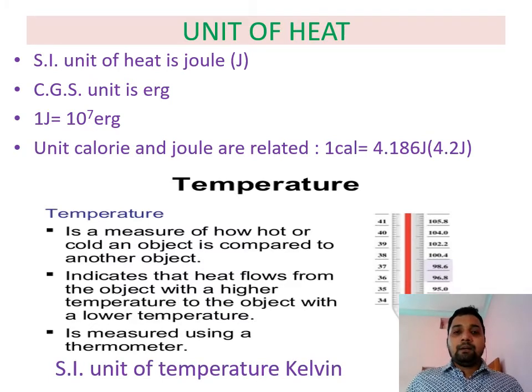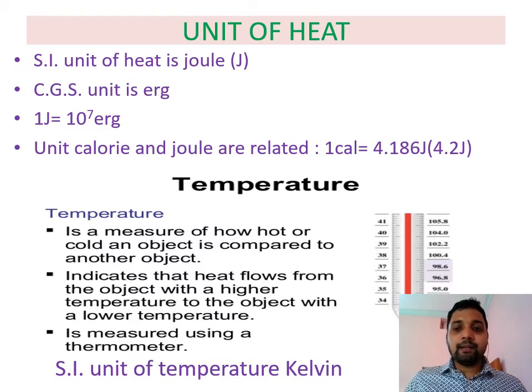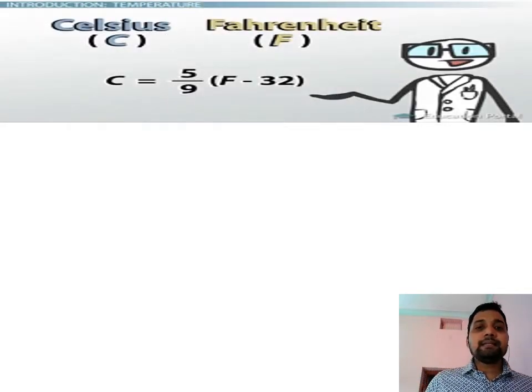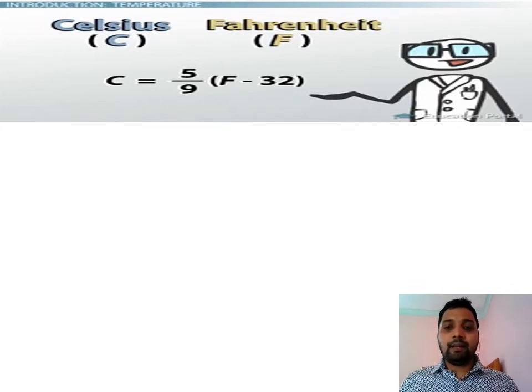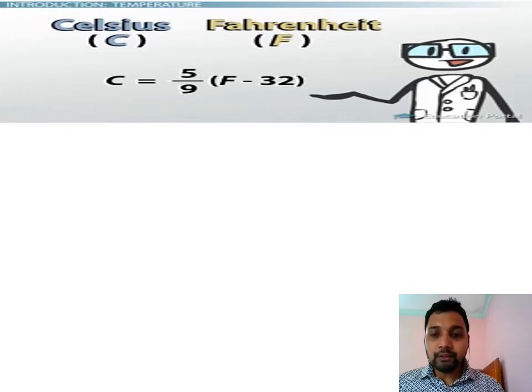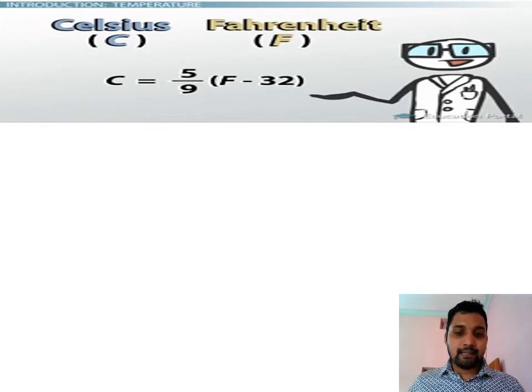Temperature has three units: degree Celsius, degree Fahrenheit, and Kelvin. All three are interrelated. In the relation between Celsius and Fahrenheit, C equals 5 by 9 into F minus 32, where F is the Fahrenheit. And why are we using 32? Because 32 is the lower fixed point of the Fahrenheit scale.